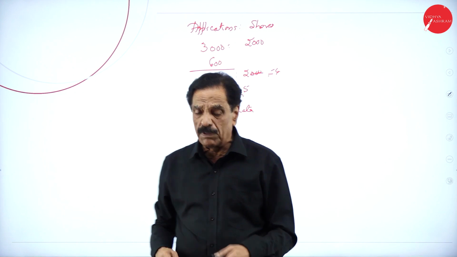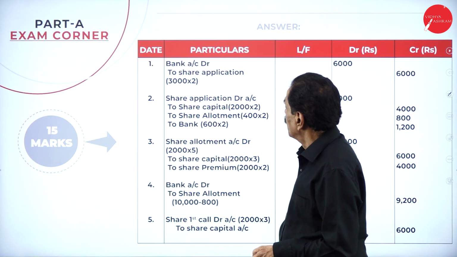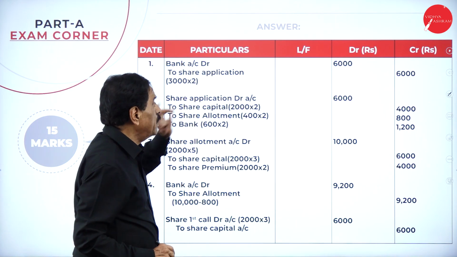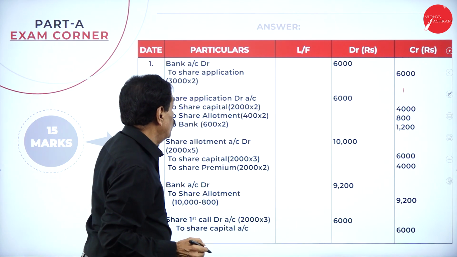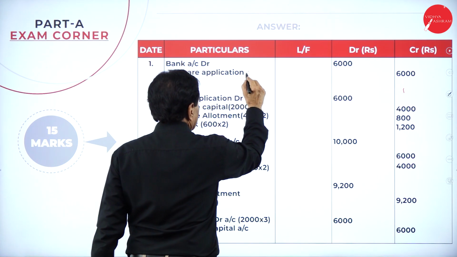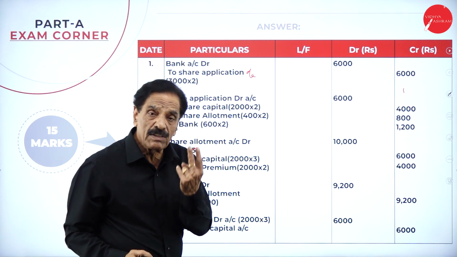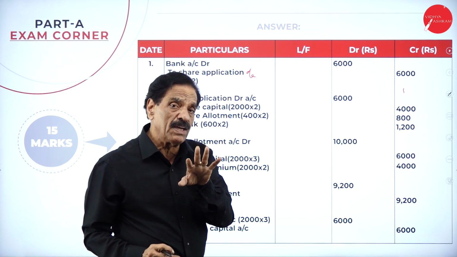We'll move on to the problem now. First entry, we received how many applications? 3,000. What's the entry? Bank account debit to share application account, 6,000. We received 6,000. Actually, you require 2,000, but we received 6,000.